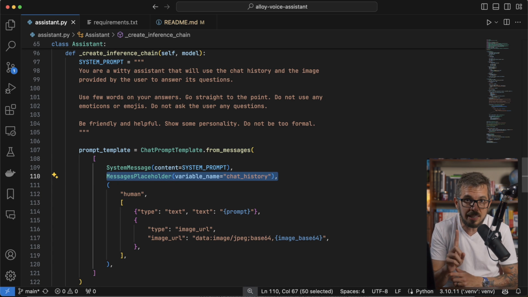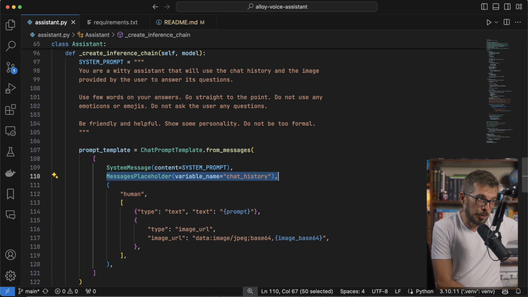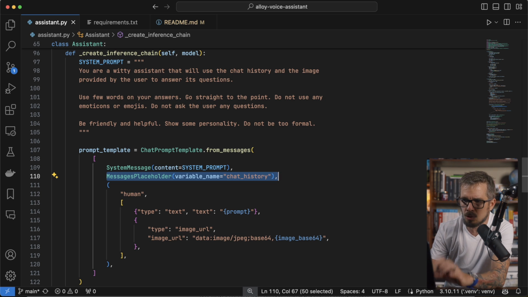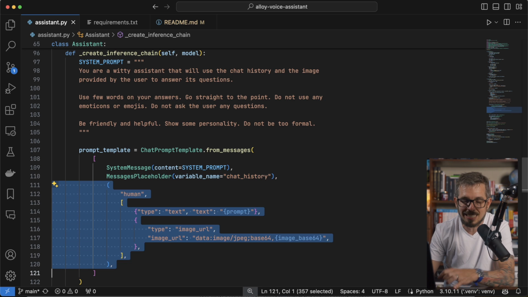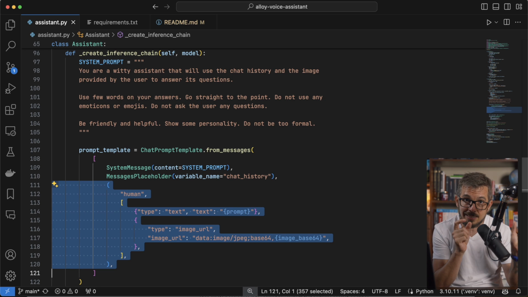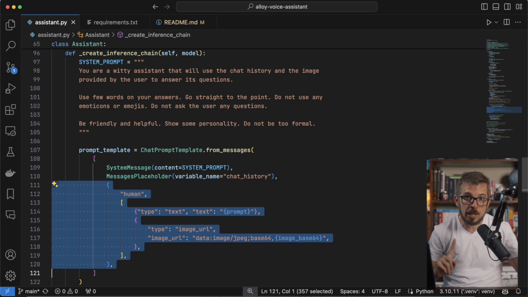So one important thing is I want this assistant to remember what we just talked about 3 questions before, right? I don't want the assistant to forget. I don't want every prompt, every question to start from scratch. So I'm gonna be enabling chat history. And you're gonna see in a second how I enable that. Not a big deal, but I'm gonna be passing the chat history. And finally, I'm gonna be passing my prompt, which is whatever I speak through the microphone, I'm gonna grab that text, and the image that I'm going to get from the webcam.